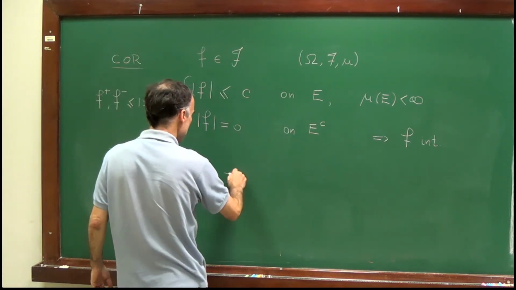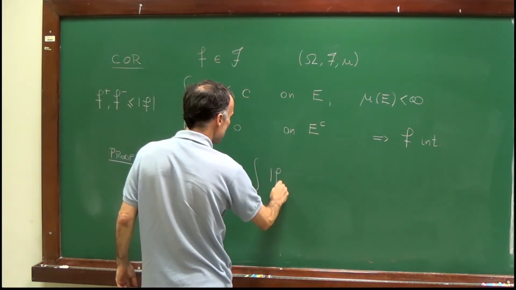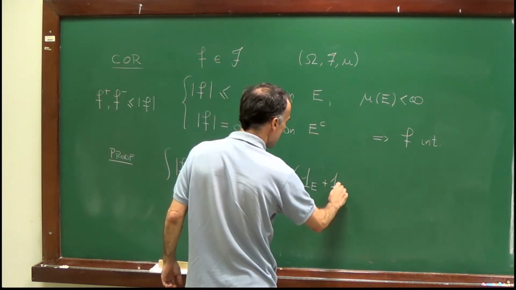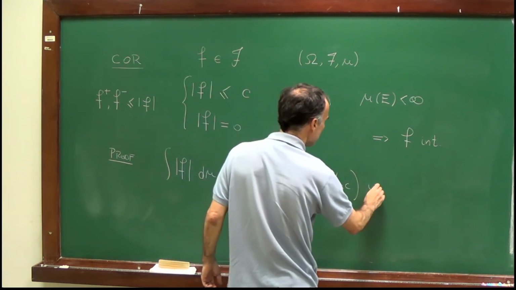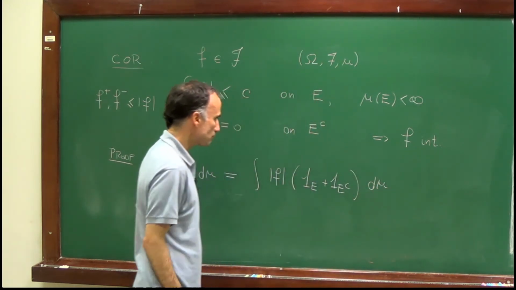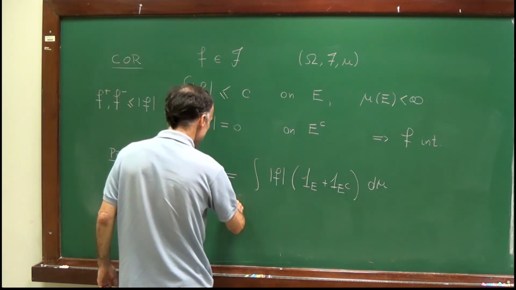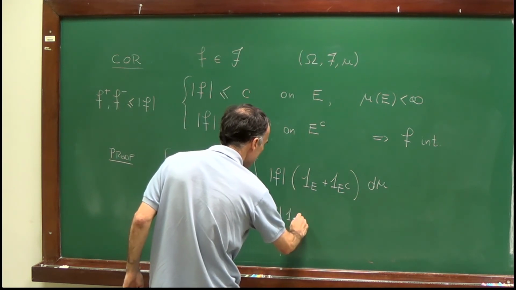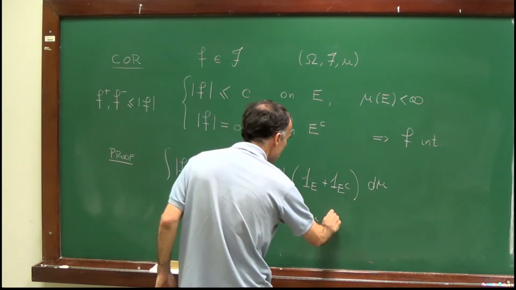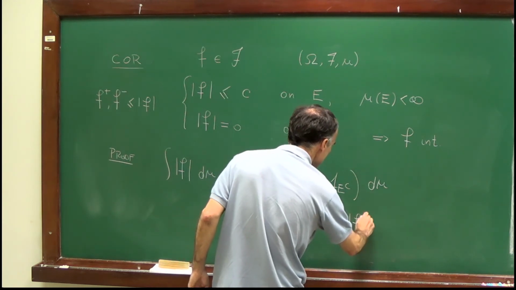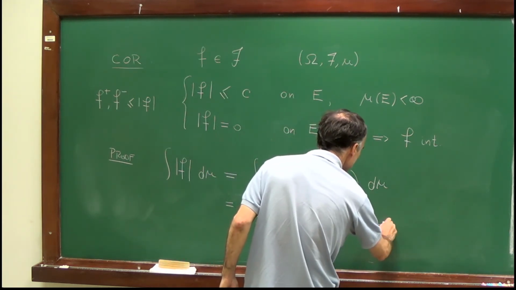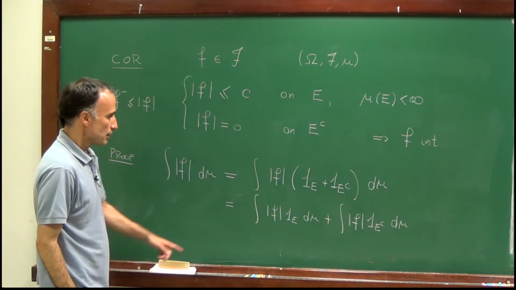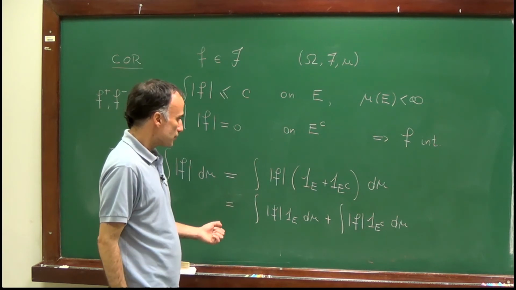Now we have this set E, so let me decompose this integral in two pieces, one on E and the other one on E complement. So by linearity, this is equal to the integral of |f| on E plus the integral of |f| on E complement, where we use linearity.